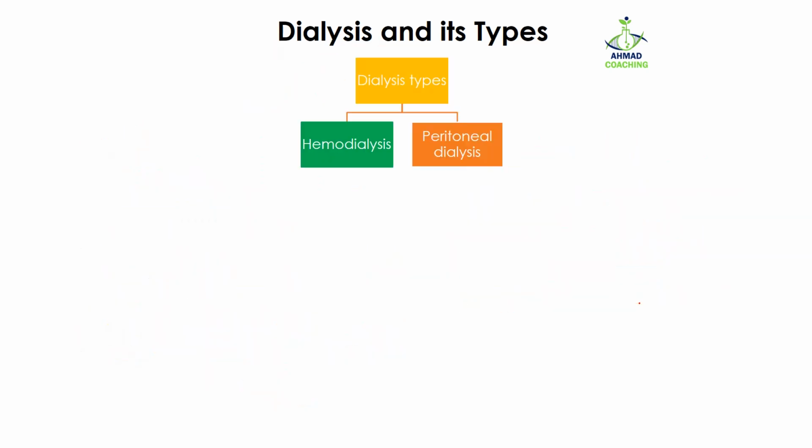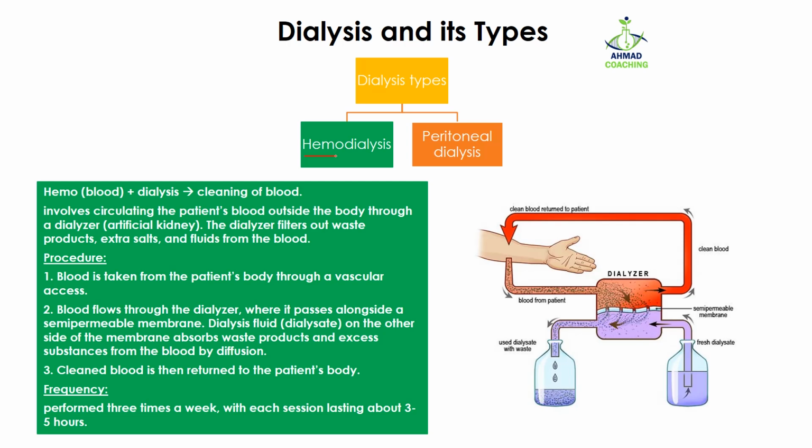Talking about the types of dialysis, there are two types of dialysis. One is hemodialysis and the other one is peritoneal dialysis. Let's talk about hemodialysis. It's made up of two words, hemo and dialysis. Hemo means blood, and dialysis, we have already found out, is to separate something out of the body. In the case of hemodialysis, this something is actually blood. So in other words, hemodialysis means cleaning of blood.